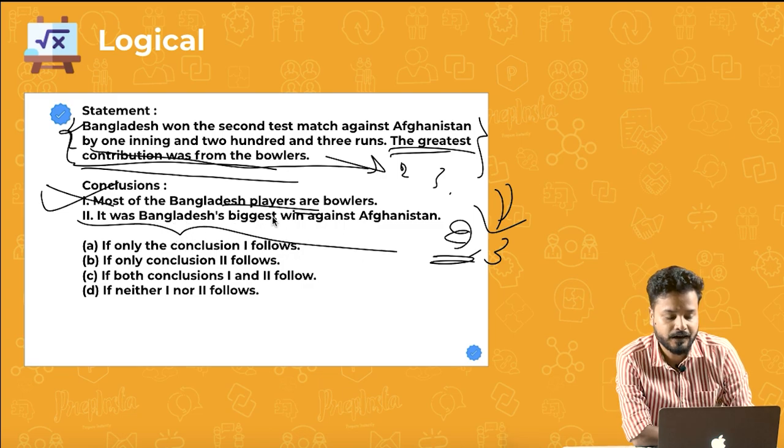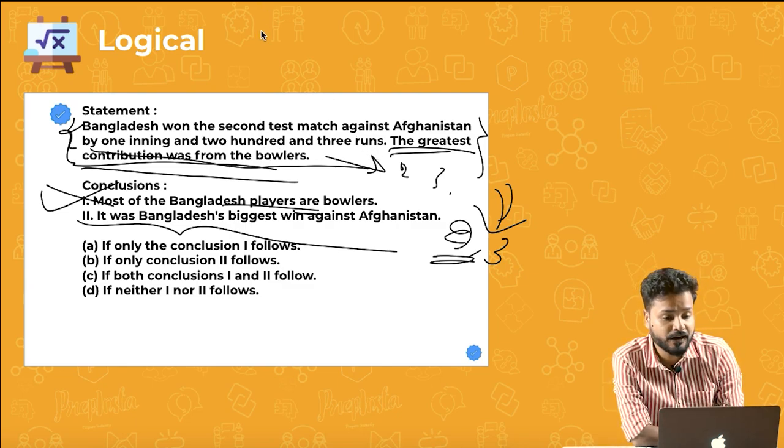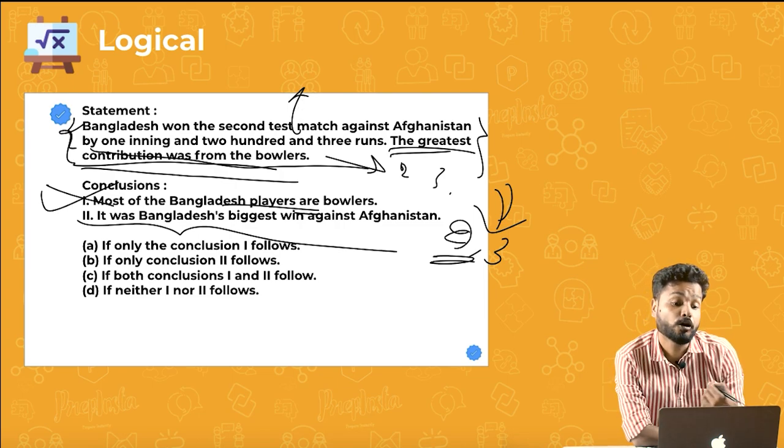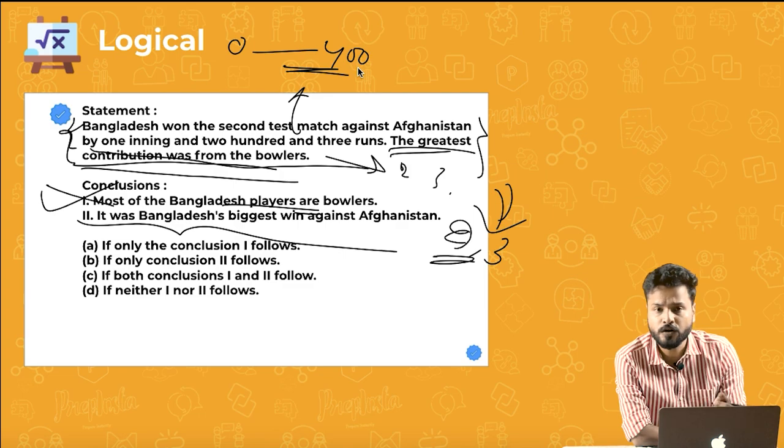Talking about the second, it was Bangladesh's highest win against Afghanistan. Can you say that? Bangladesh won the second test match against Afghanistan by one innings and 203 runs. That is what you know. Actually, there could be a possibility that they would have also won a match with one innings and 400 runs. You do not know that, right?